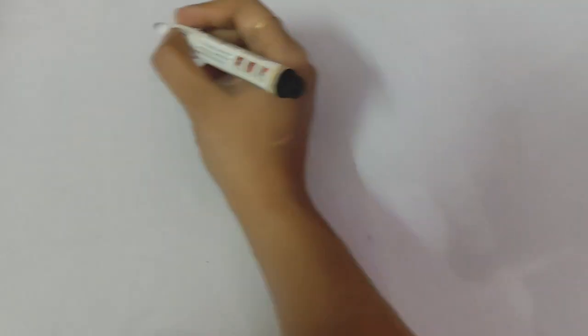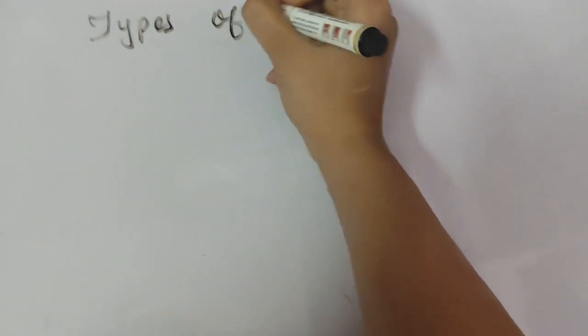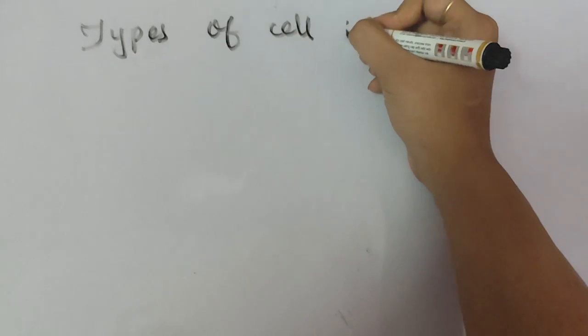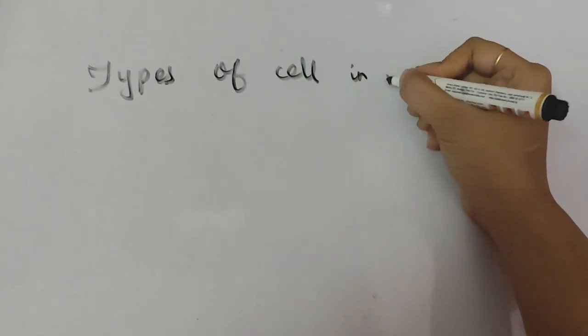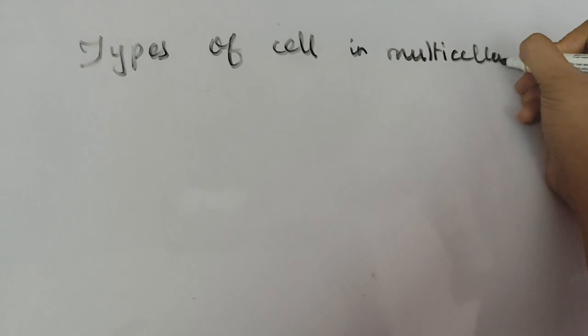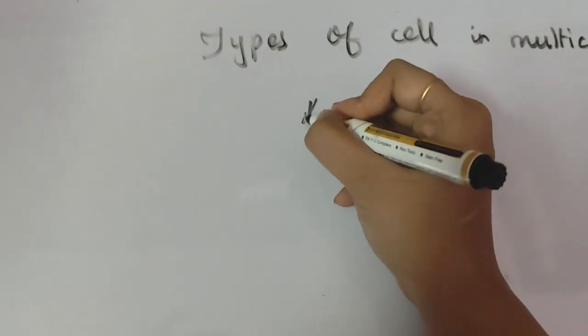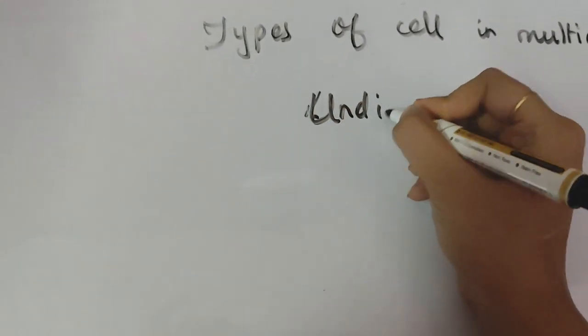Today we are going to discuss types of cell in multicellular organisms. There are three types of cells in multicellular organisms. First one is undifferentiated cell.